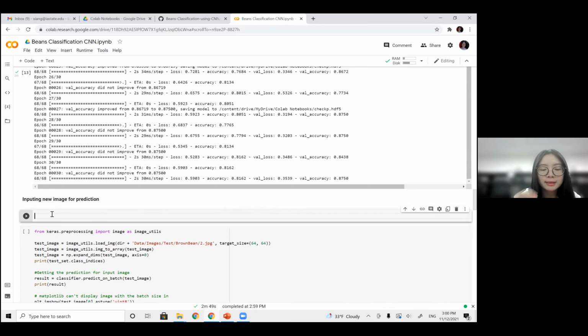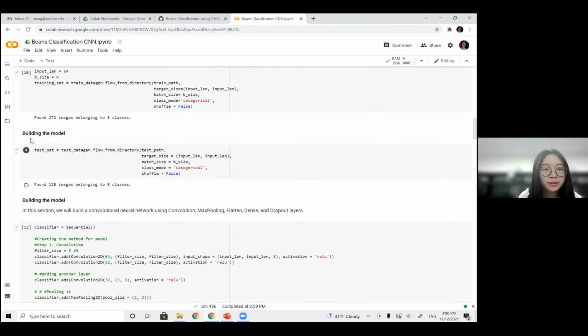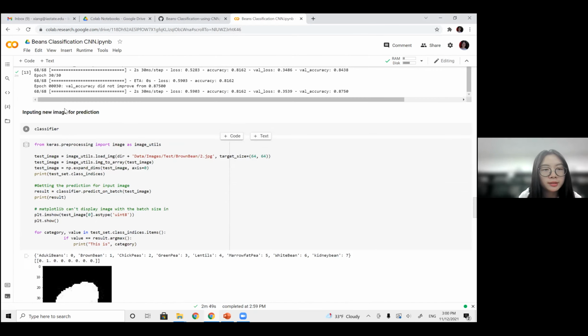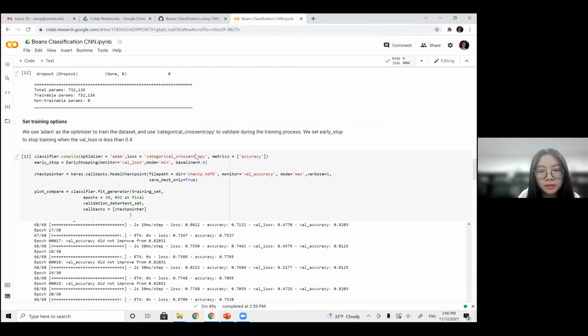And our next step is to load the best weights we have saved during this training process. The code here uses the classifier we defined previously, and there's a function called load_weights. And we put the path.